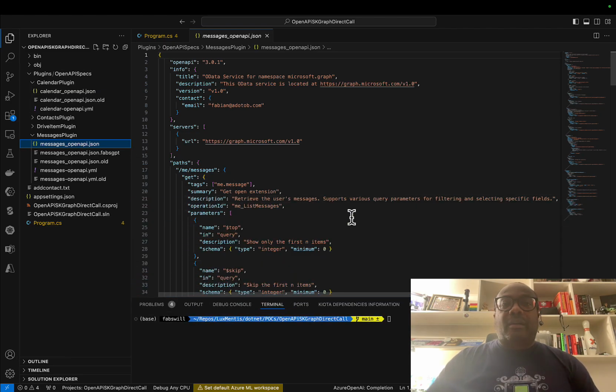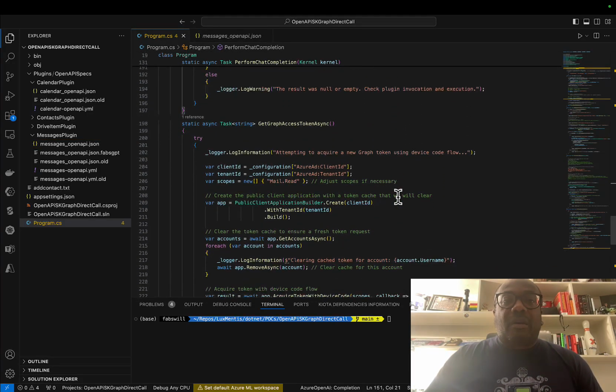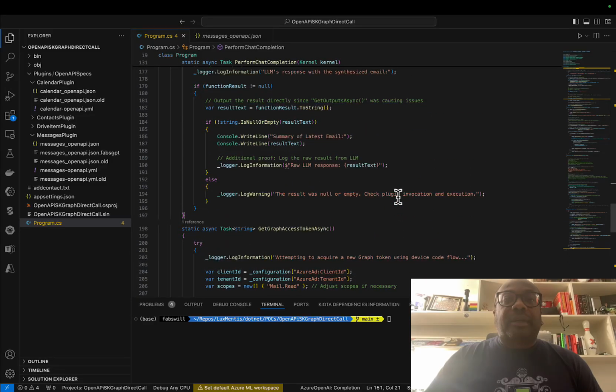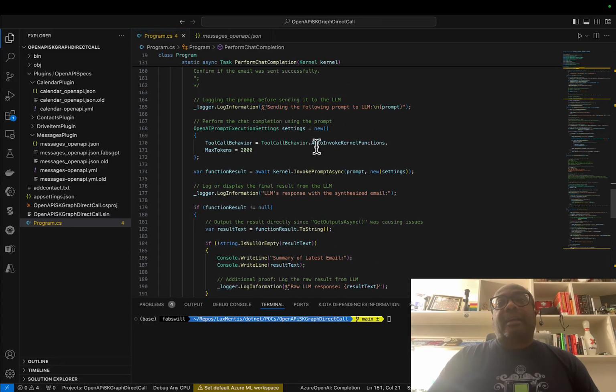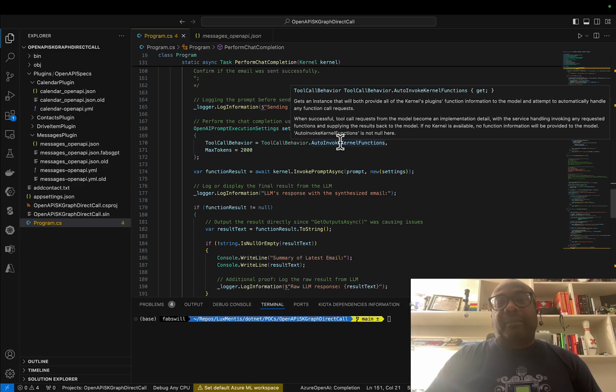And that we also are using something here called, where do I have it again? Here it is. AutoInvoke API kernel functions. And I'll leave this here while I talk about it.